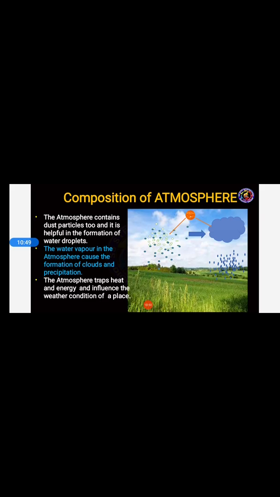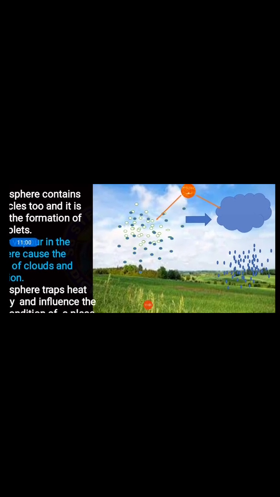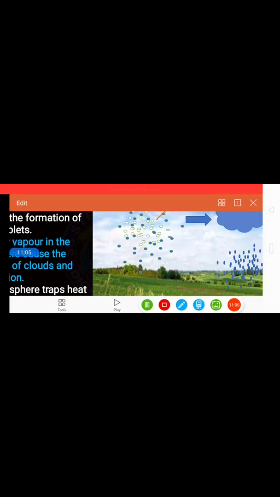And when the clouds become heavy and cool, they start to fall down as rain, isn't it so? As you can see in the diagram, this process is shown. These dots are nothing but vapors or dust particles, by which the process of condensation happens. Then this falling process is known as precipitation. Got it?